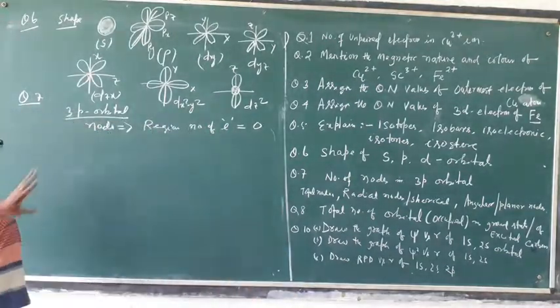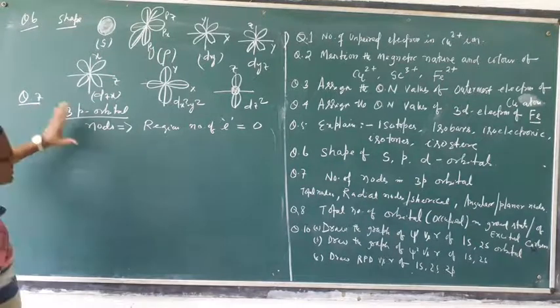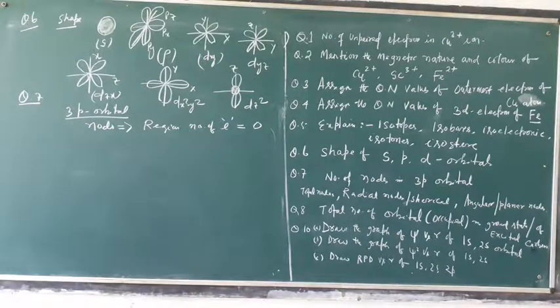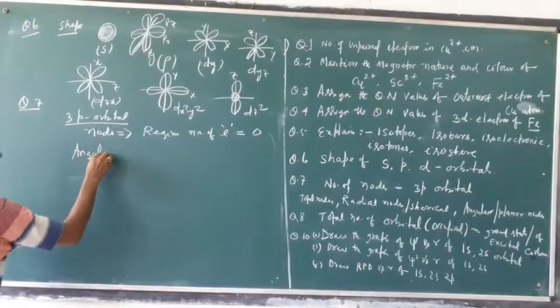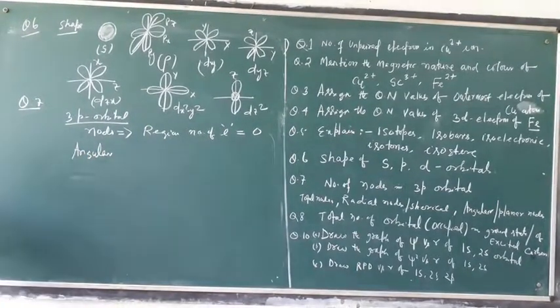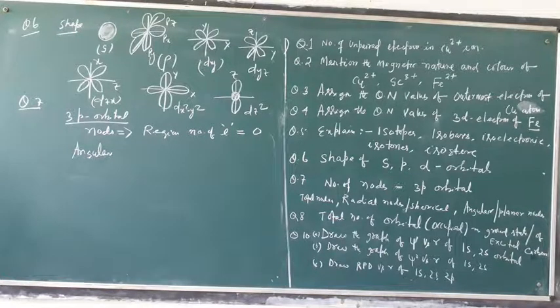So if you see, the nodes are of different types. It may be angular nodes, also called planar nodes.